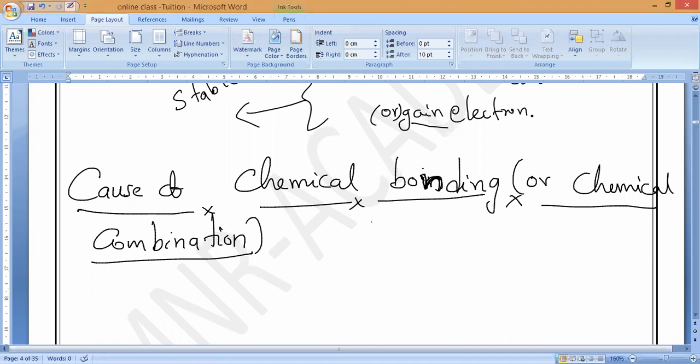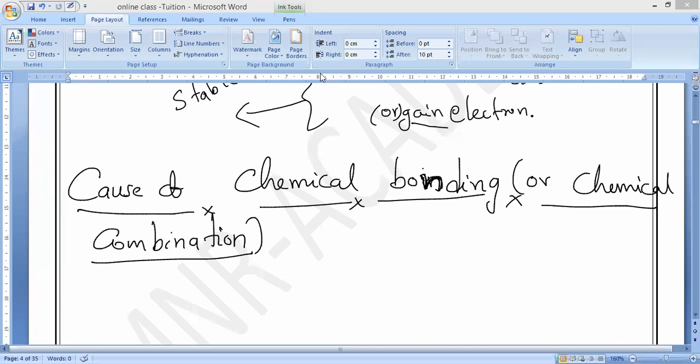As we discussed, like inert gases, all the elements, whether reactive or unreactive in nature, which don't have 8 electrons, or which have only a single shell and do not have 2 electrons, always try to acquire the same electronic configuration.